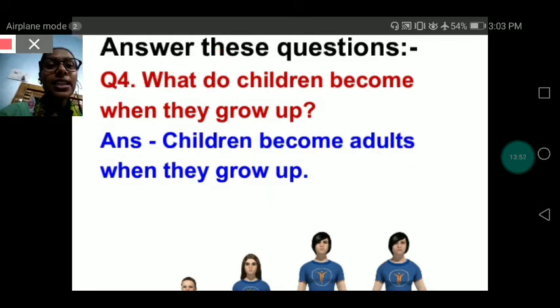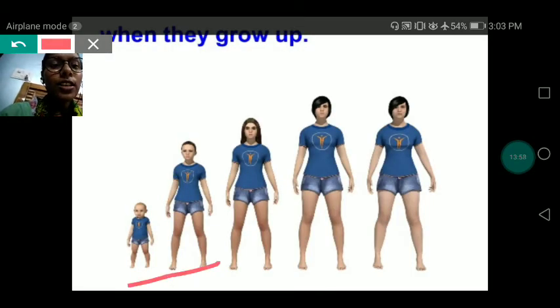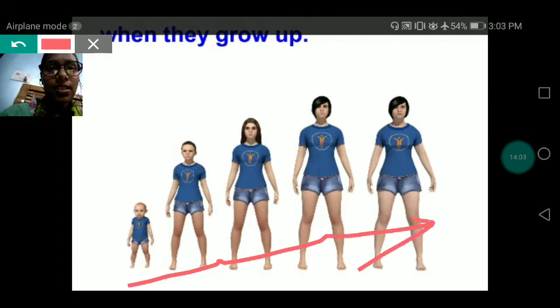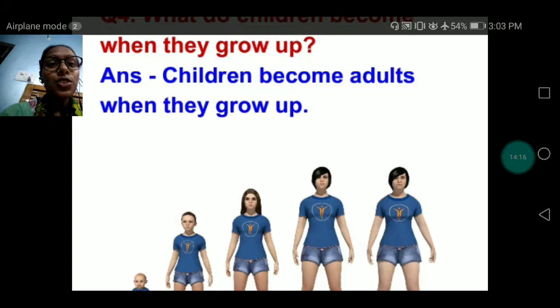You can see in the picture also, a child is growing and growing, and one day he becomes an adult. So children become adults when they grow up.